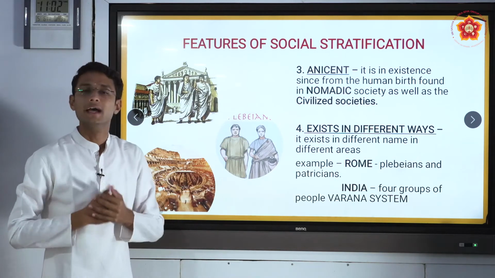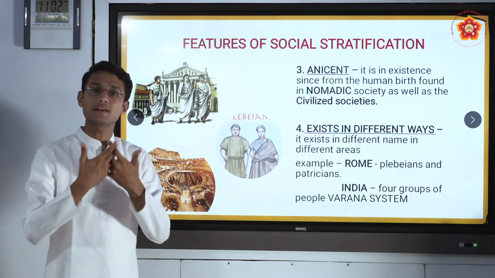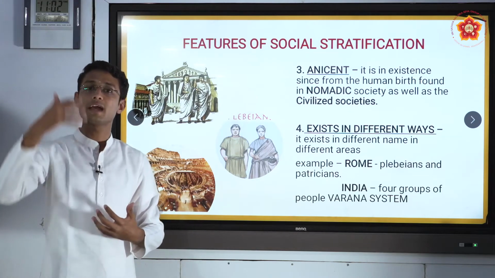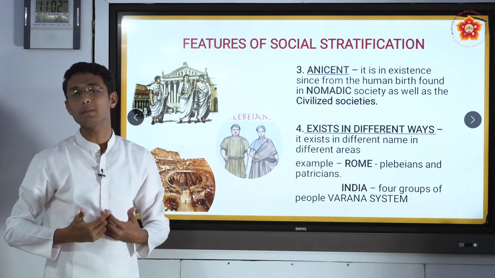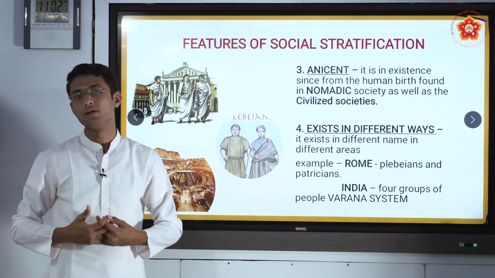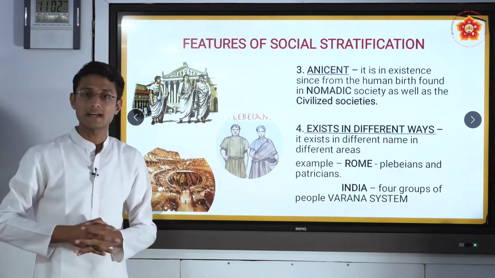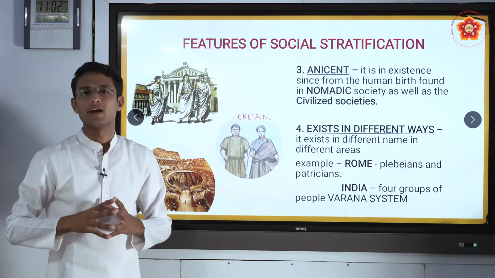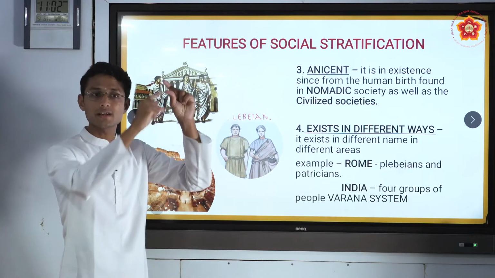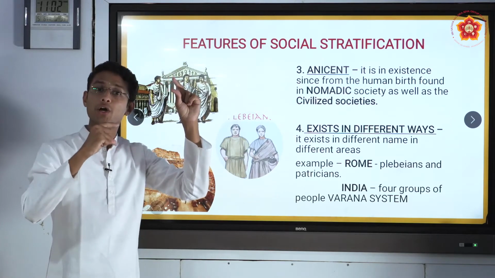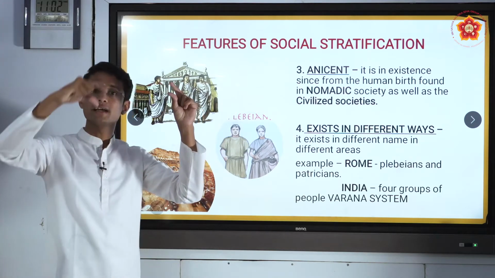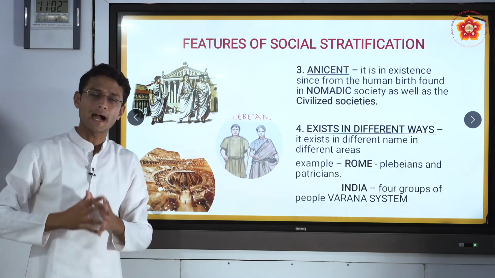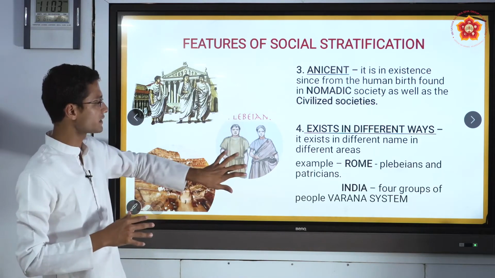And in the same way, in India, as you all know, our Indian system was known as the Varna system, where we have different rankings of different people according to their profession. So this is about social stratification, which exists in different ways. To sum it up in a nutshell: it is social in nature, connecting to that, it is universal, connecting to that, it is ancient, connecting to that, it exists in different ways. I hope you have understood the features of social stratification.